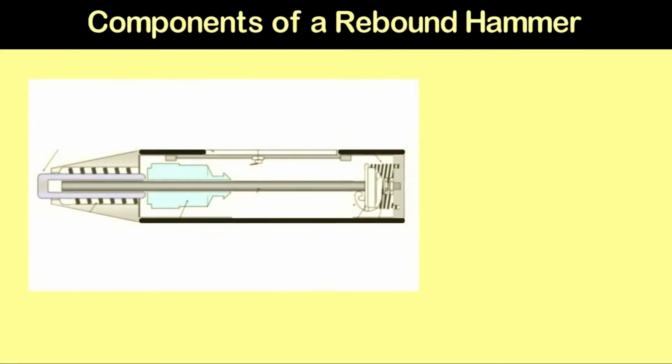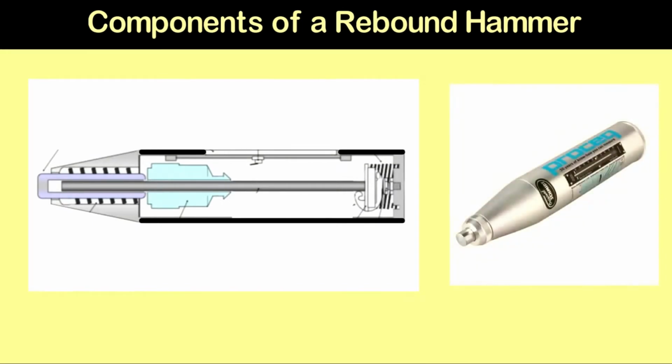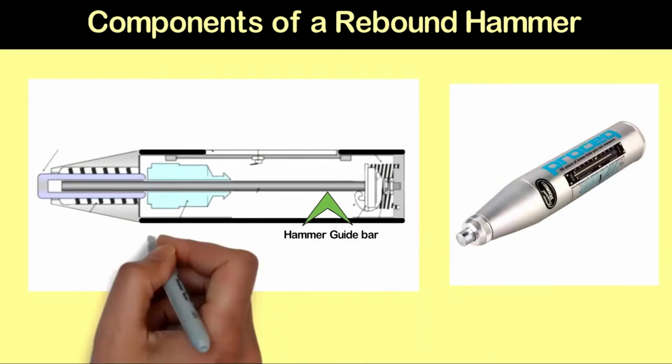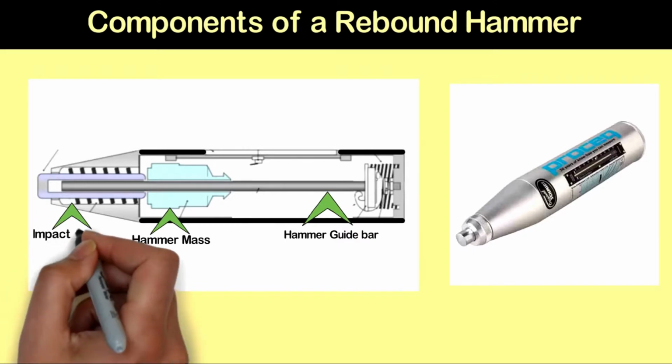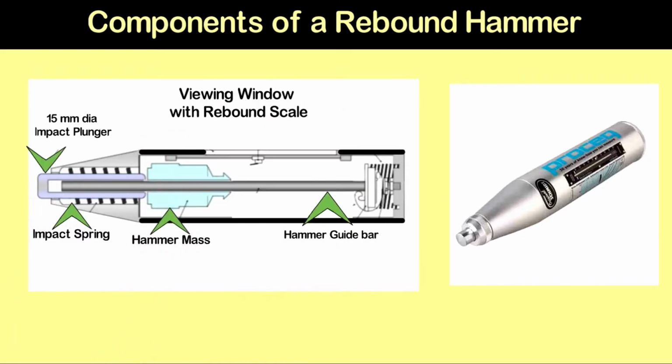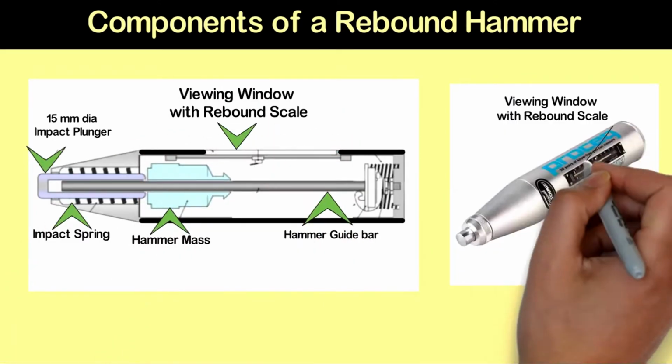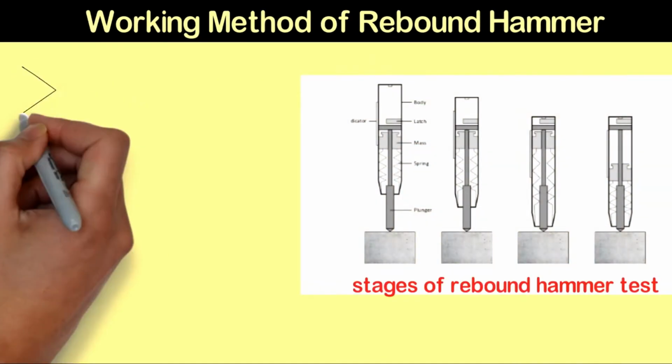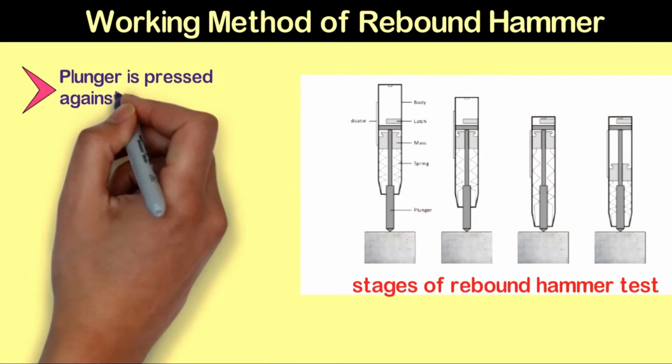This is the typical cross section of a rebound hammer. It consists of a hammer guide, hammer mass, an impact spring, a 15 mm impact plunger, a viewing window, and a rebound scale. Next, coming to the working method of a rebound hammer.